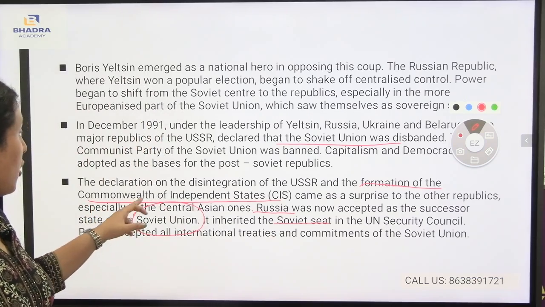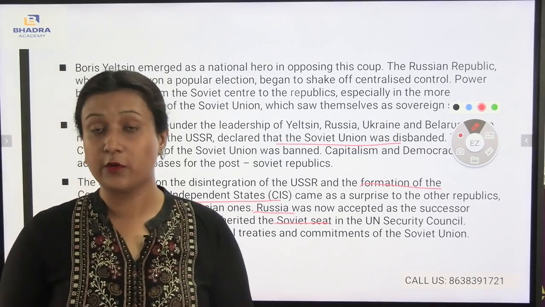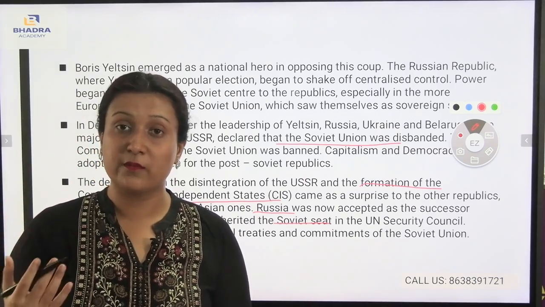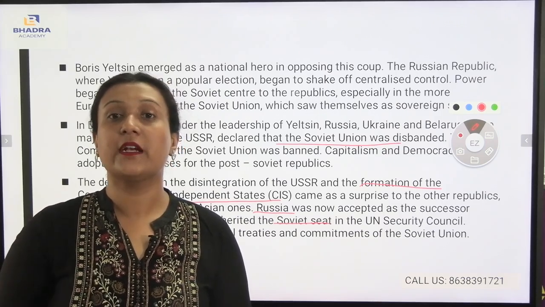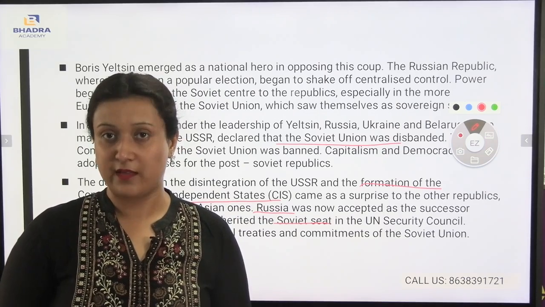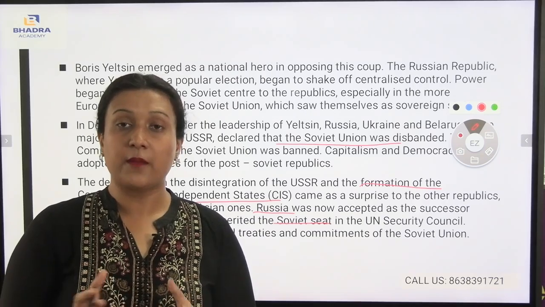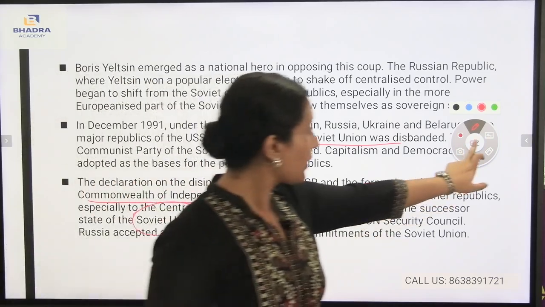Also, the formation of the Commonwealth of Independent States came as a surprise to the other republics. Before, there was socialism, there was communism, and afterwards the communism was disbanded. Slowly there was the establishment of the Commonwealth of Independent States, the CIS, and Russia became the powerful country during that time after having a good alliance with the Western countries. I hope you have understood the disintegration of the USSR.